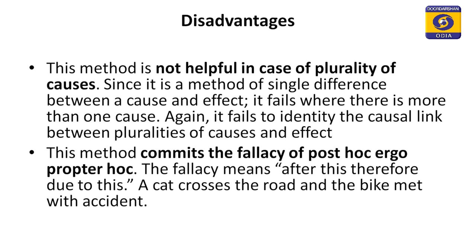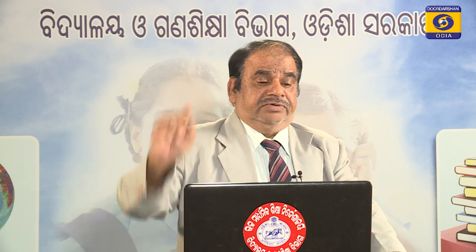The method of agreement was not helpful in case of plurality of causes, and that was known as characteristic imperfection there, but here it is not said like that, characteristic imperfection, but it is a defect of this method, that by this method we cannot know the causal relationship in case of plurality of causes, because we rely only on the factor of single difference. So, there must be a single difference,